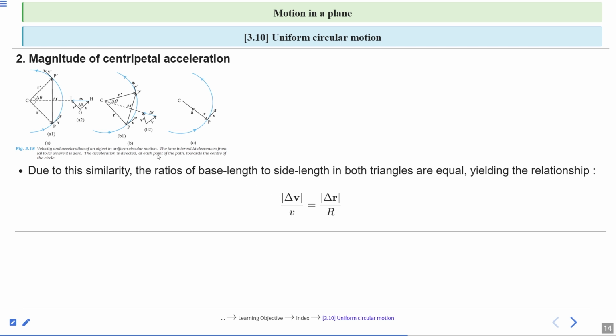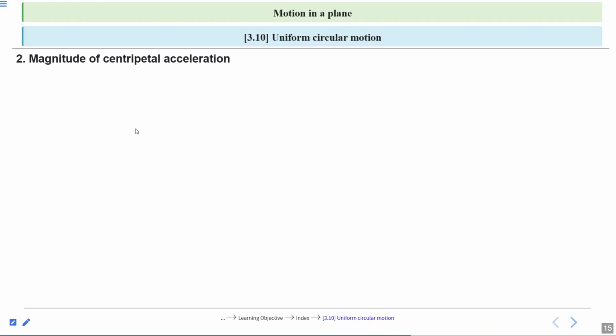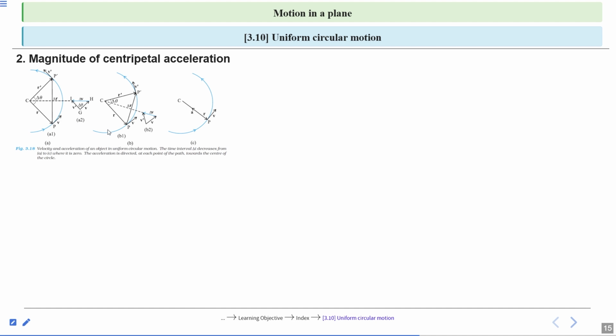Here base length is delta V and side length is V. Similarly, base length is delta r and side length is r. Now, this simplifies to delta v, or the magnitude of change in velocity vector, equal to v times delta r divided by r.